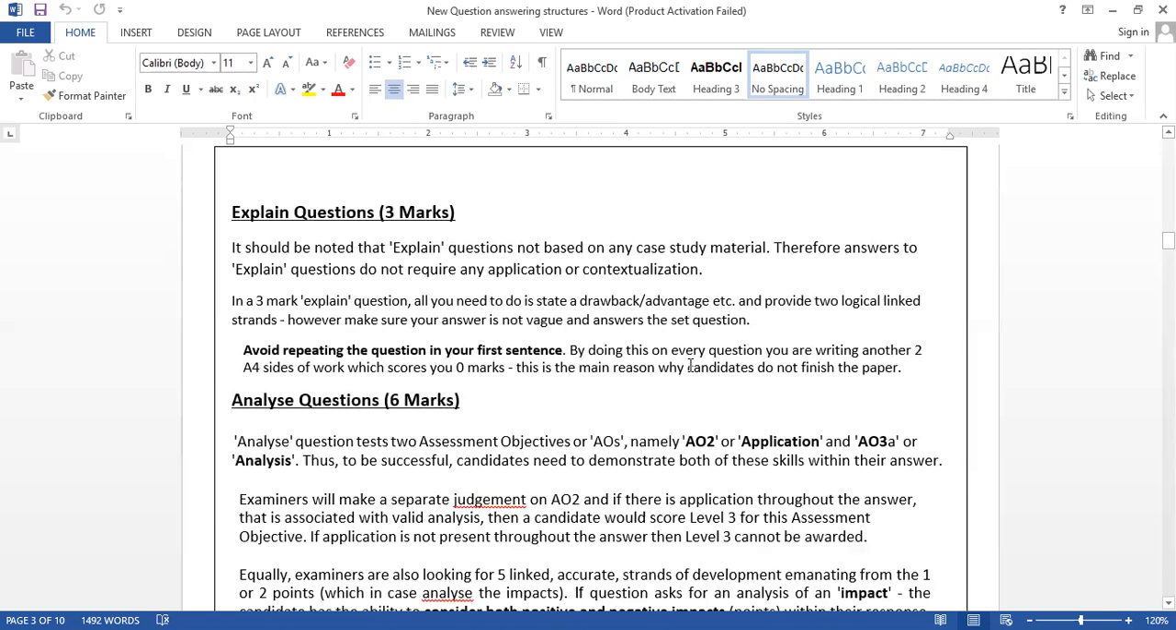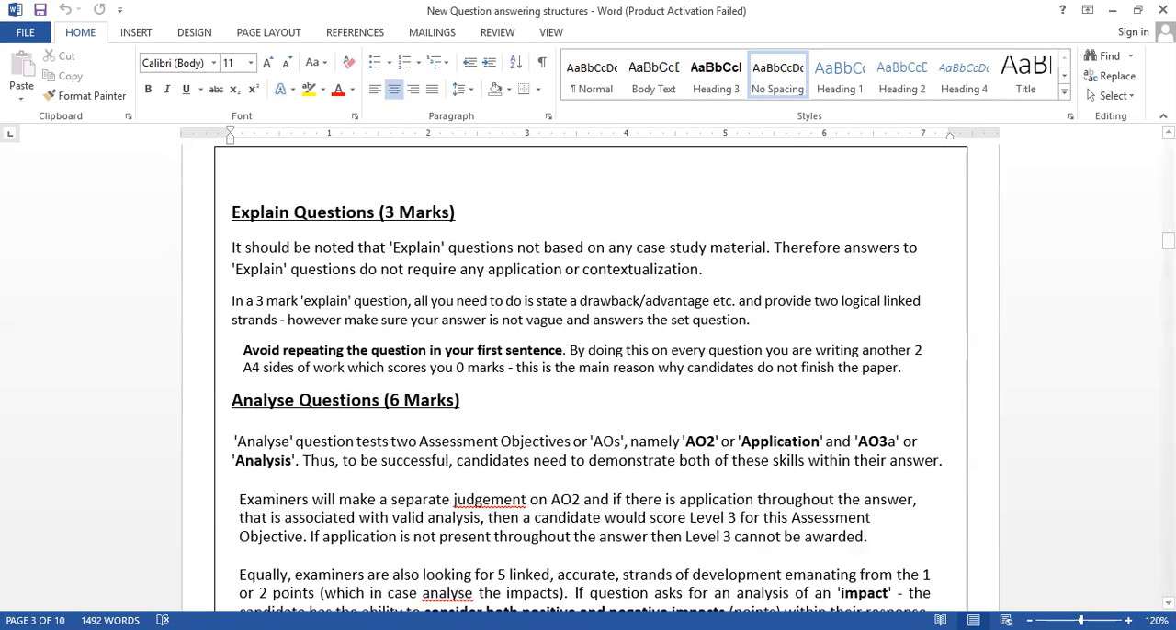By doing this on every question, you are writing another 2 A4 sides of work, which is called 0 marks. There's no value addition in repeating the question. This is the main reason why candidates do not finish the paper: writing unnecessary stuff. All right, so explain questions.